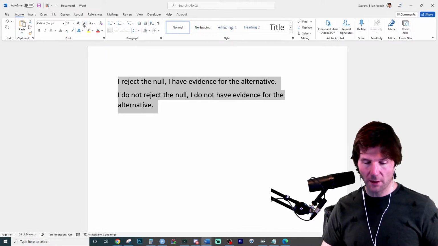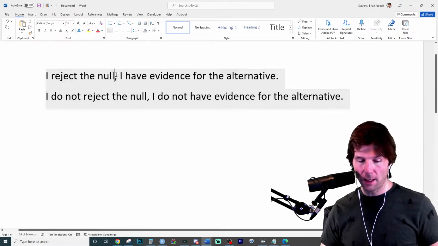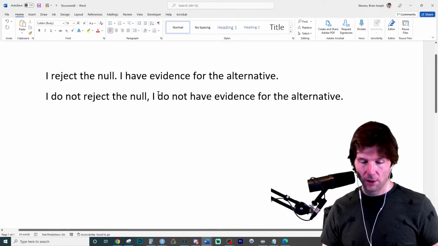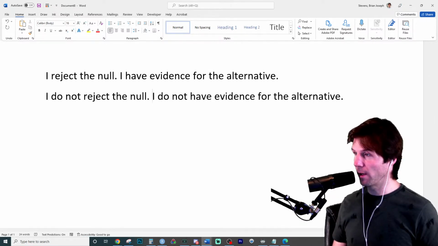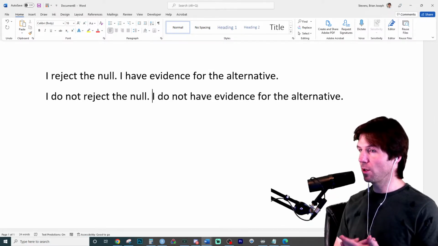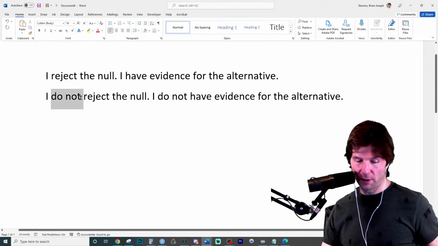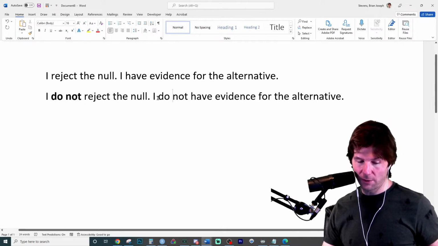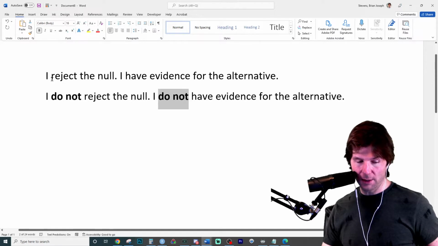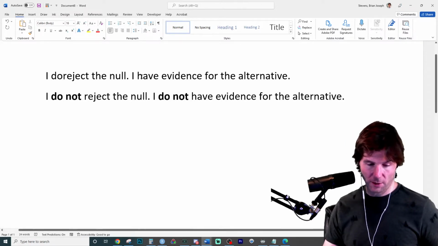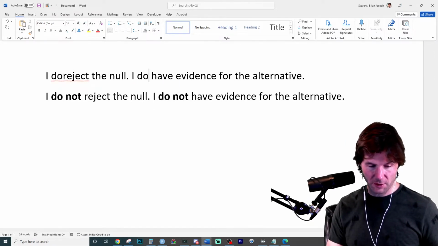Does everyone notice how these are paired together? If you reject the null, you do have evidence to the alternative. If you do not reject the null, you do not. You can say, I do reject the null. I do have evidence to the alternative.